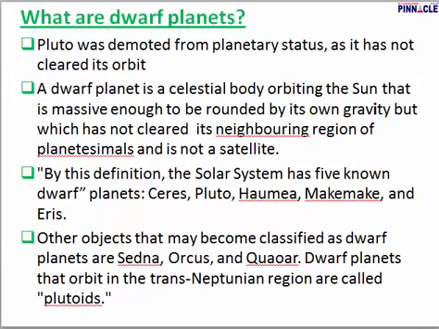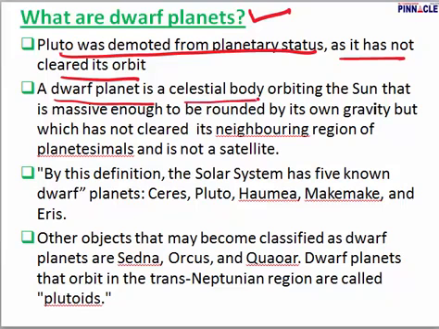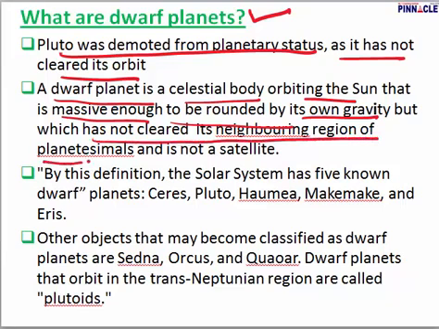What exactly are dwarf planets? We need to understand this. Pluto was initially considered to be a planet, but later it was de-recognized and named a dwarf planet. A dwarf planet is a celestial body which is moving around the sun that is massive enough to be rounded by its own gravity. It will have its gravitational pull, it's going to be round in shape, it's going to move around the sun, but it has not cleared its neighboring region of planetesimals and is not a satellite.